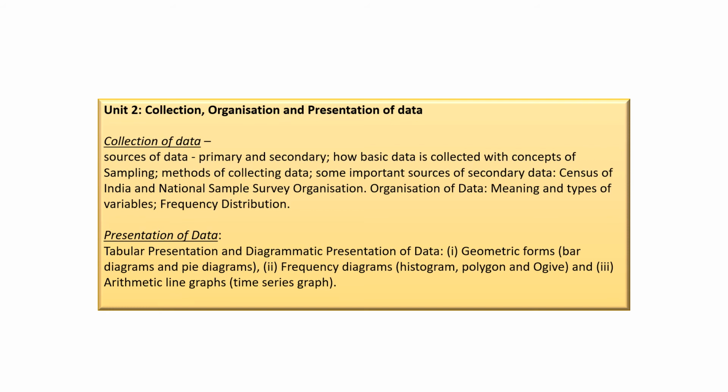And presentation of data, we will present it in different forms: bar diagram, pie chart, frequency diagram, ogive, polygon, histogram and arithmetic line graphs, time series graphs. All these things we will learn here.